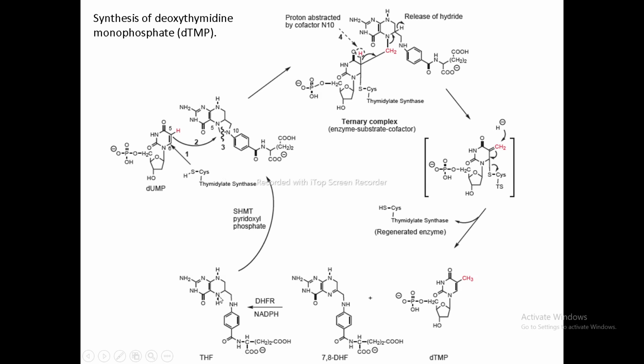So this THF gets converted again into our cofactor, that is 5,10-methylene THF, through the action of SHMT and pyridoxal pyrophosphate. SHMT means what? That is serine hydroxymethyltransferase. With the help of vitamin B6, this THF gets converted again into our cofactor, that is 5,10-methylene THF. So this is how the biosynthesis of dTMP takes place from dUMP.